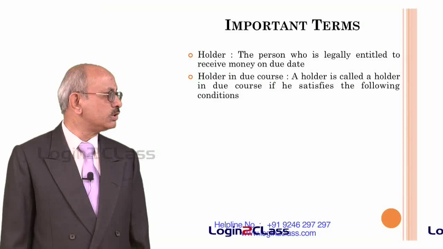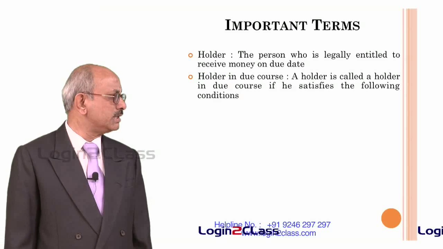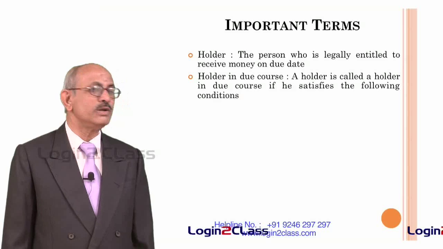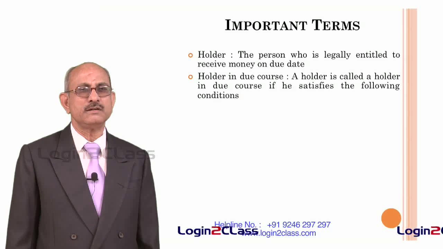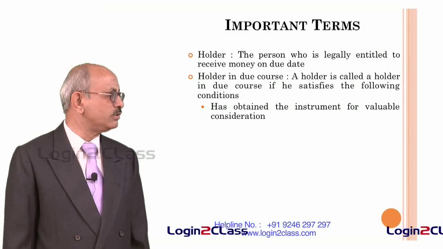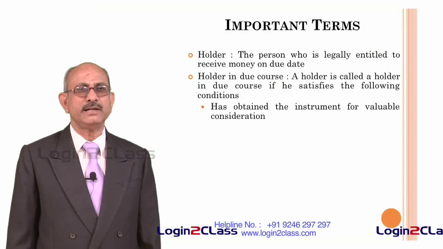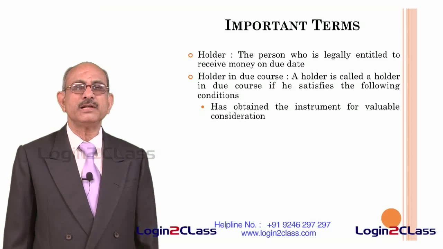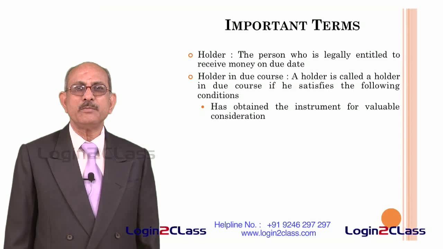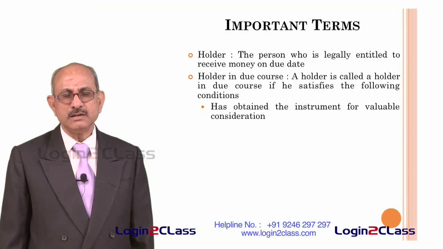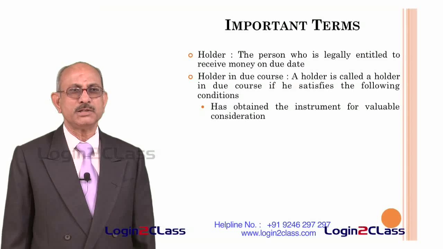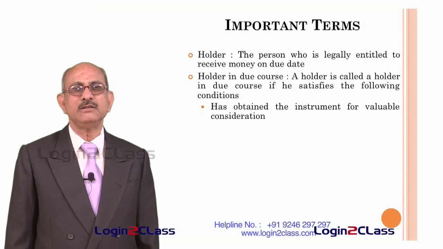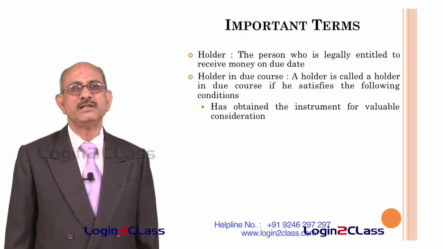A holder in due course is defined as a holder if he satisfies the following conditions. That means a holder of the bill of exchange becomes a holder in due course subject to his satisfying the following conditions. They are: he has obtained the instrument for valuable consideration. That means he has come into possession of the bill of exchange for valuable consideration. There must be some consideration involved in getting that bill of exchange.